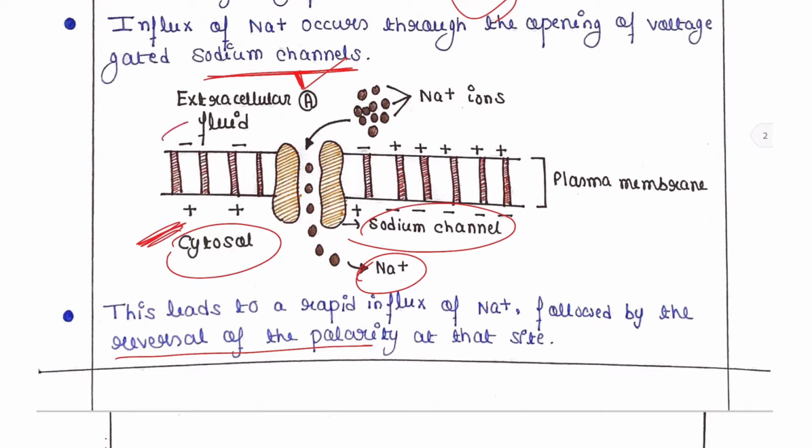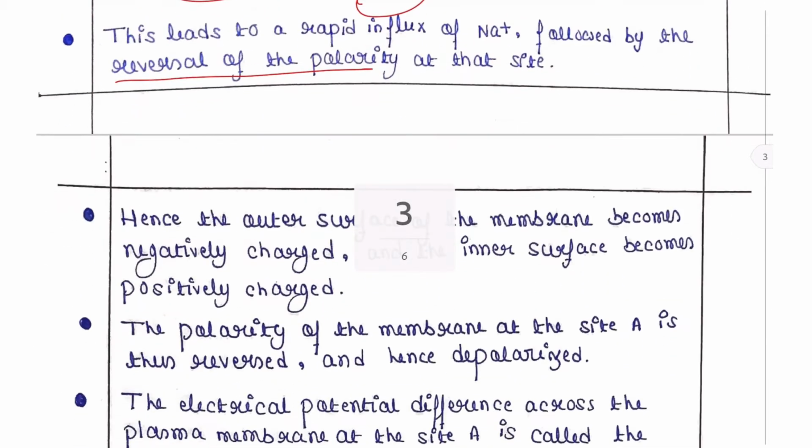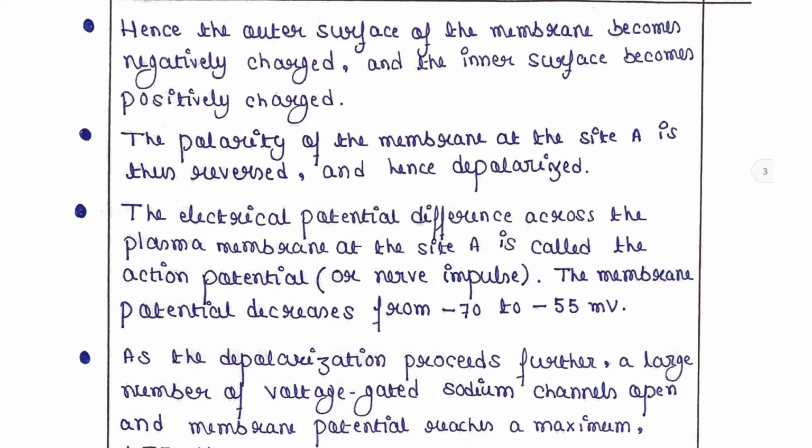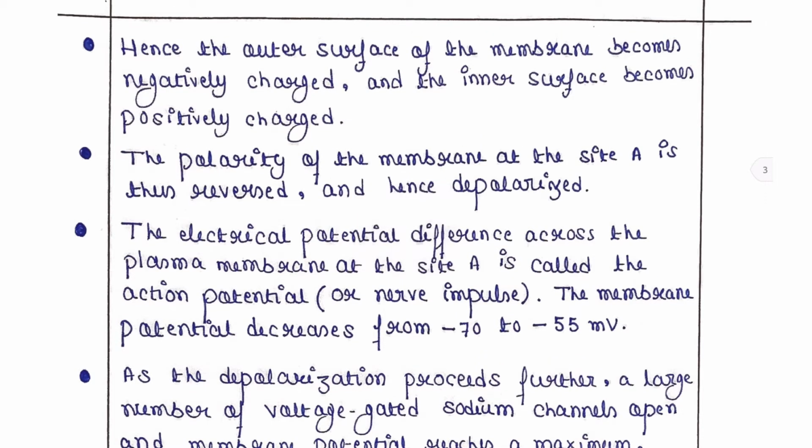Therefore, that part of the extracellular fluid will become negatively charged. That's why it is called reversal of the polarity. So plus becomes minus and minus becomes plus now, right? Hence the outer surface of the membrane becomes negatively charged and the inner surface becomes positively charged.